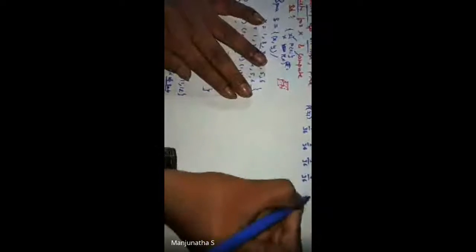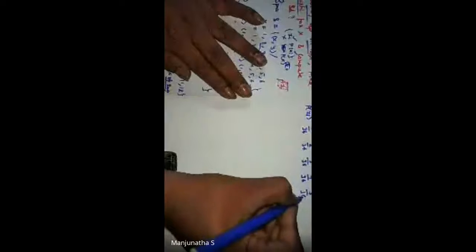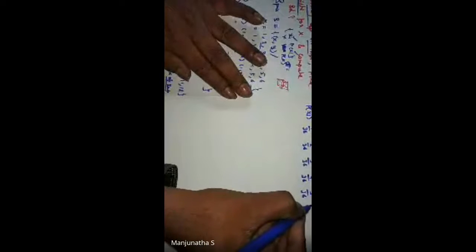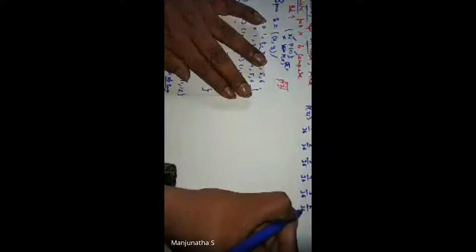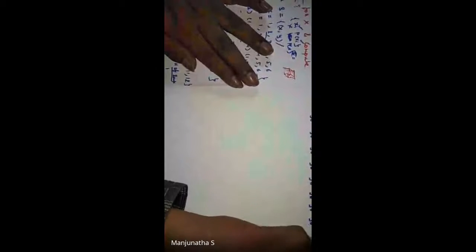Next, 4 by 36. 5 by 36. 6 by 36. Again 5 by 36. 4 by 36. 3 by 36. 2 by 36. And then 1 by 36. Okay, so like this we got.